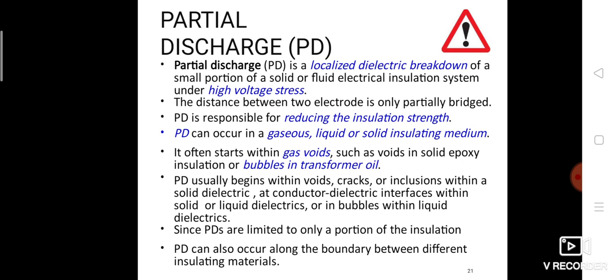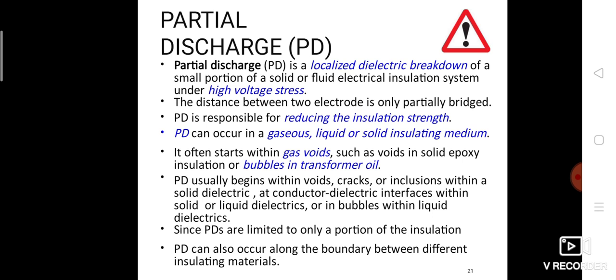Partial discharge is responsible for reducing the insulation strength. It can occur in gaseous, liquid, or solid insulating media. It often starts with gas voids or cavities, such as voids in solid epoxy insulation or bubbles in transformer oil.